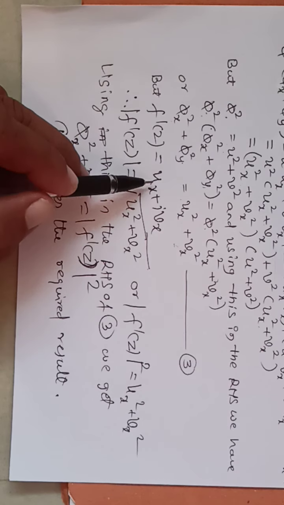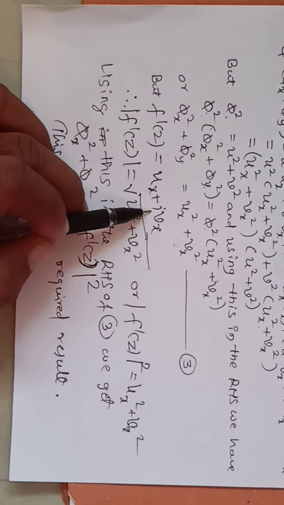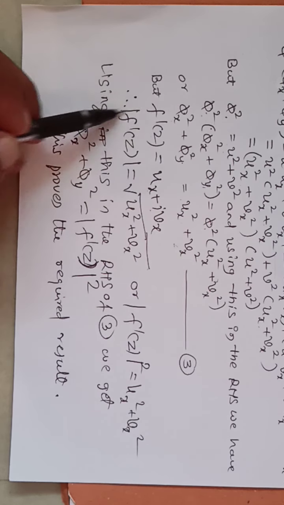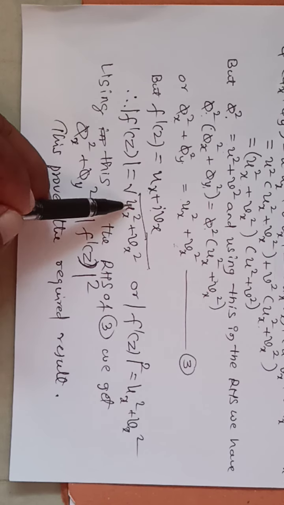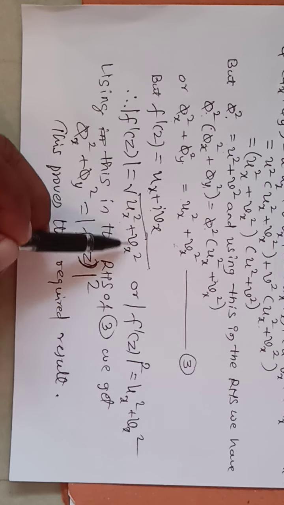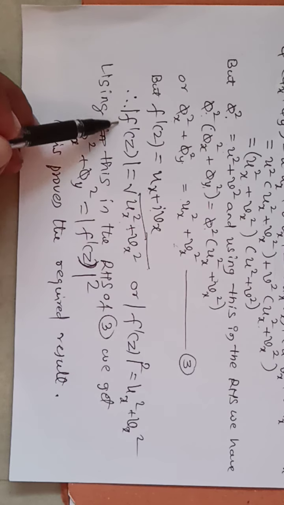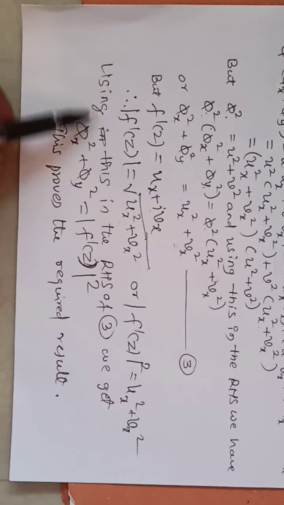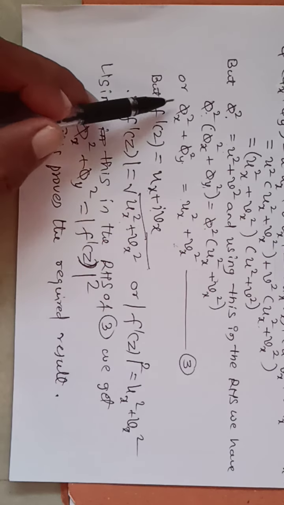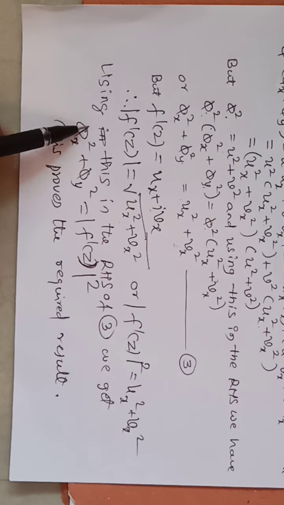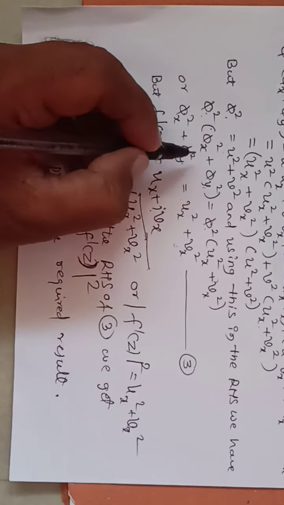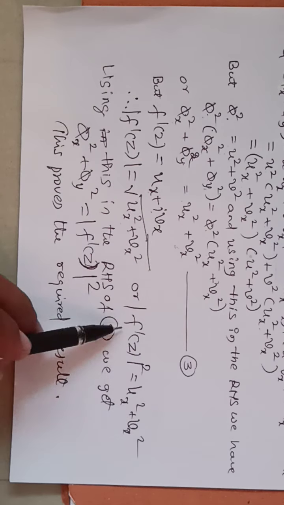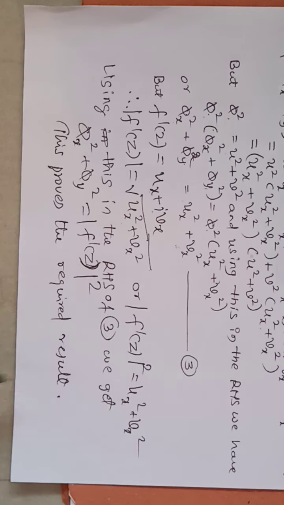But f'(z) = ux + i vx. Therefore |f'(z)| is the square root of ux² + vx², and |f'(z)|², squaring this side, gives ux² + vx². Using this in the right hand side of equation 3, we get φx² + φy² = ux² + vx², which is nothing but |f'(z)|². This proves the required result.